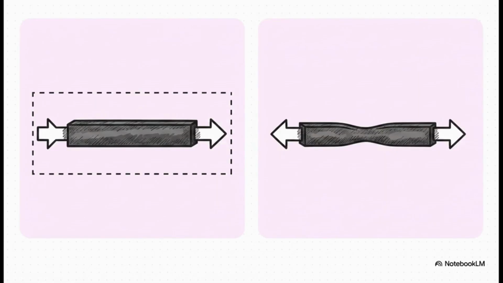Now pay attention here, because this right here is a classic freshman trap. In your classes, you are constantly going to hear about engineering stress versus true stress. Here is the difference. Engineering stress calculates force divided by the original cross-sectional area of the material. It's easy, it's a static number. But true stress, that calculates force divided by the instantaneous cross-sectional area. Why does that matter? Because if you stretch a piece of metal, it literally gets thinner in the middle. That changing, shrinking area means the true stress is actually higher than what the simple engineering math suggests.